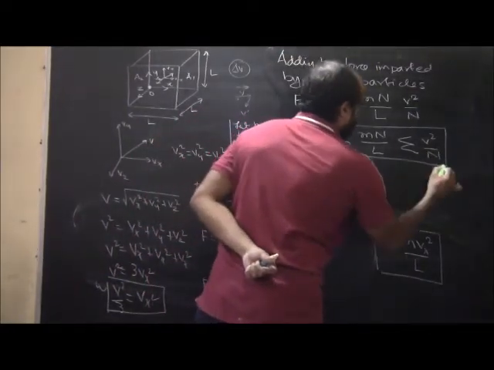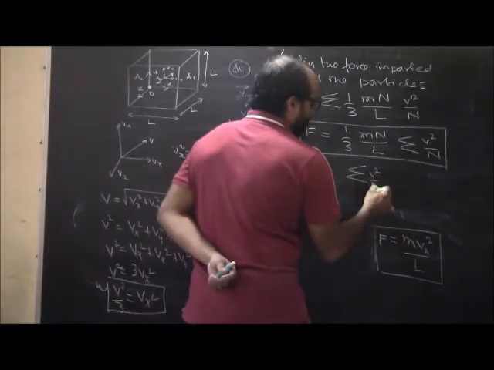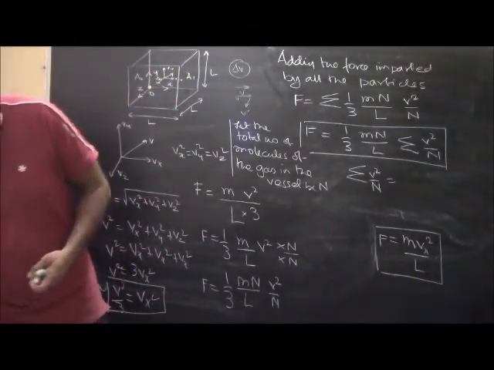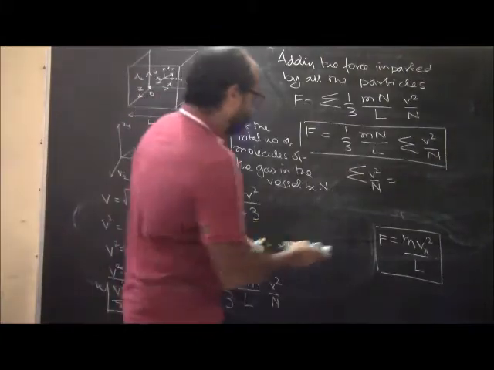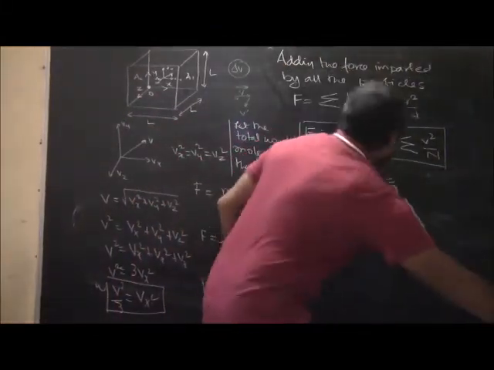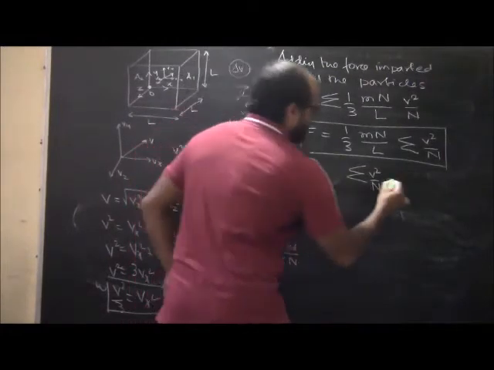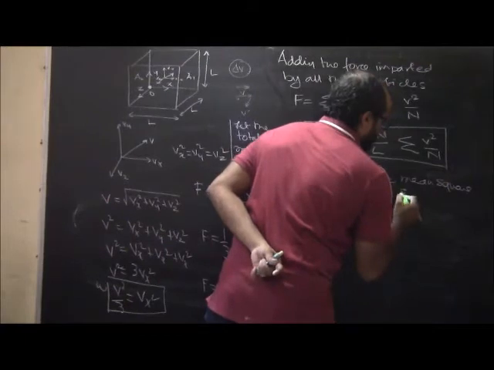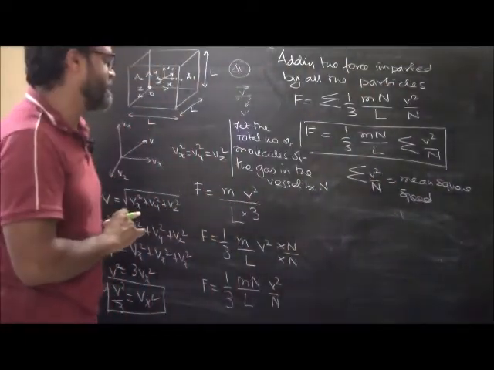Okay, now this part, this sigma v square by n, is known as mean square speed.